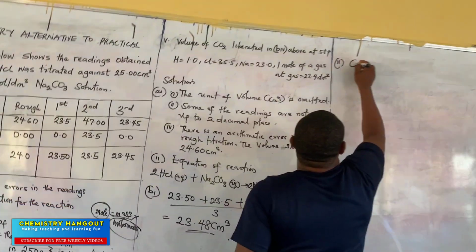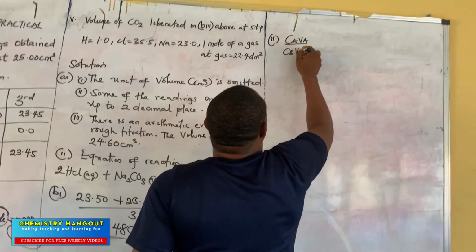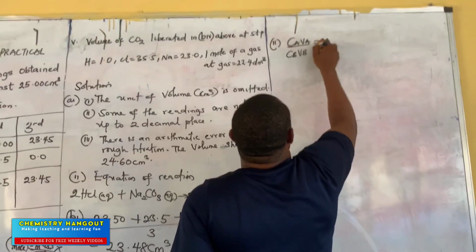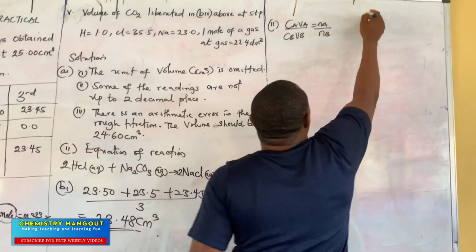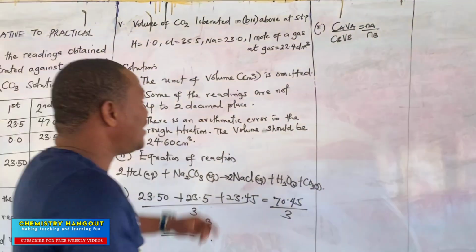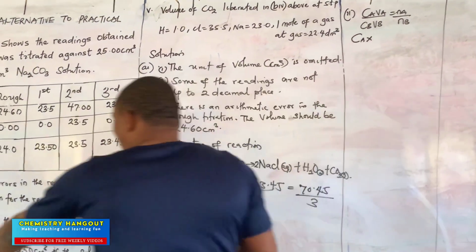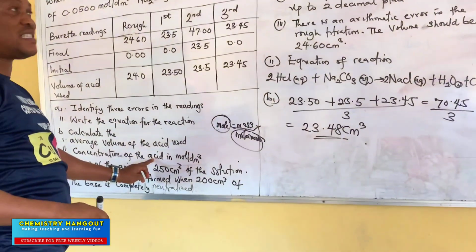This will work: CAVA over CBVB equals NA over NB. I want to believe they are still together. So what's our CA? Our CA is the concentration of acid. That's what we are looking for. Concentration of the acid, CA, right?